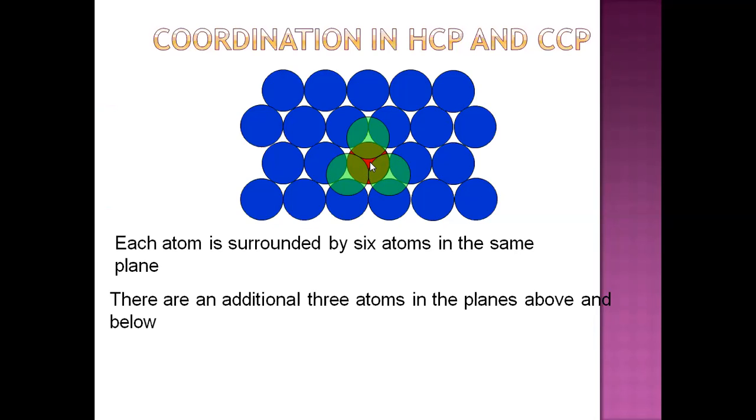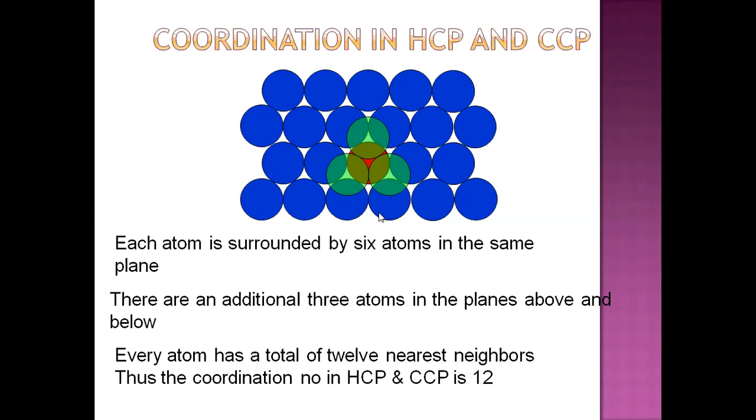So this red color sphere is in direct contact with 3 spheres above it, 6 spheres in its same layer, and below it again 3 spheres.